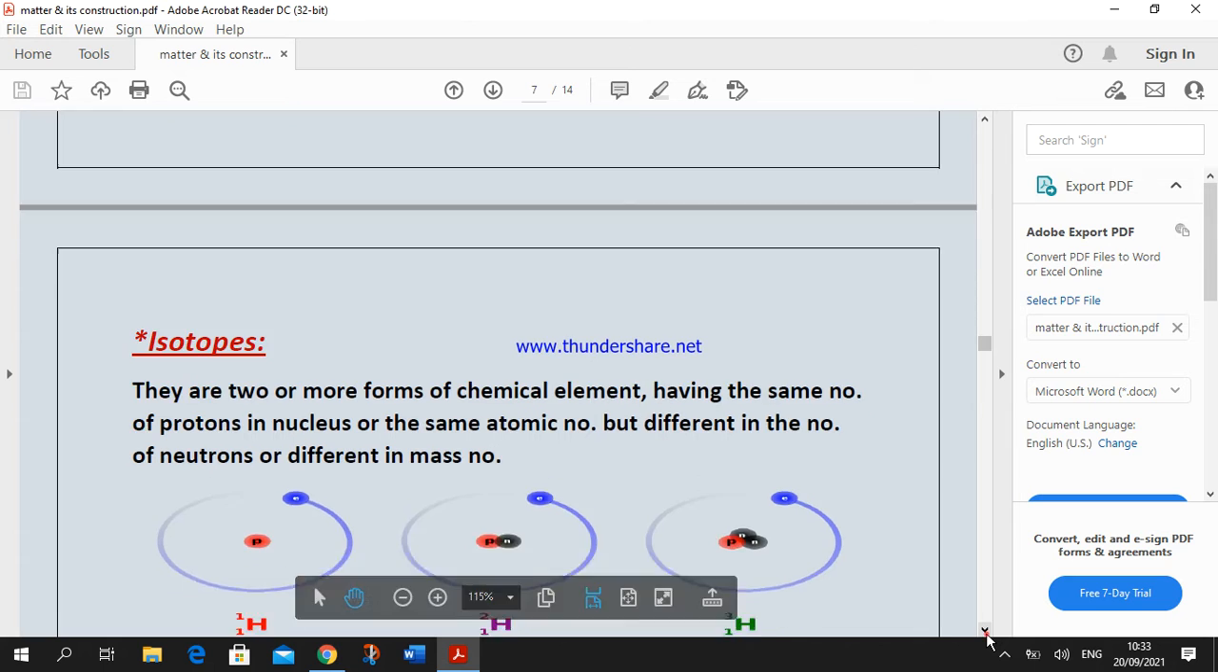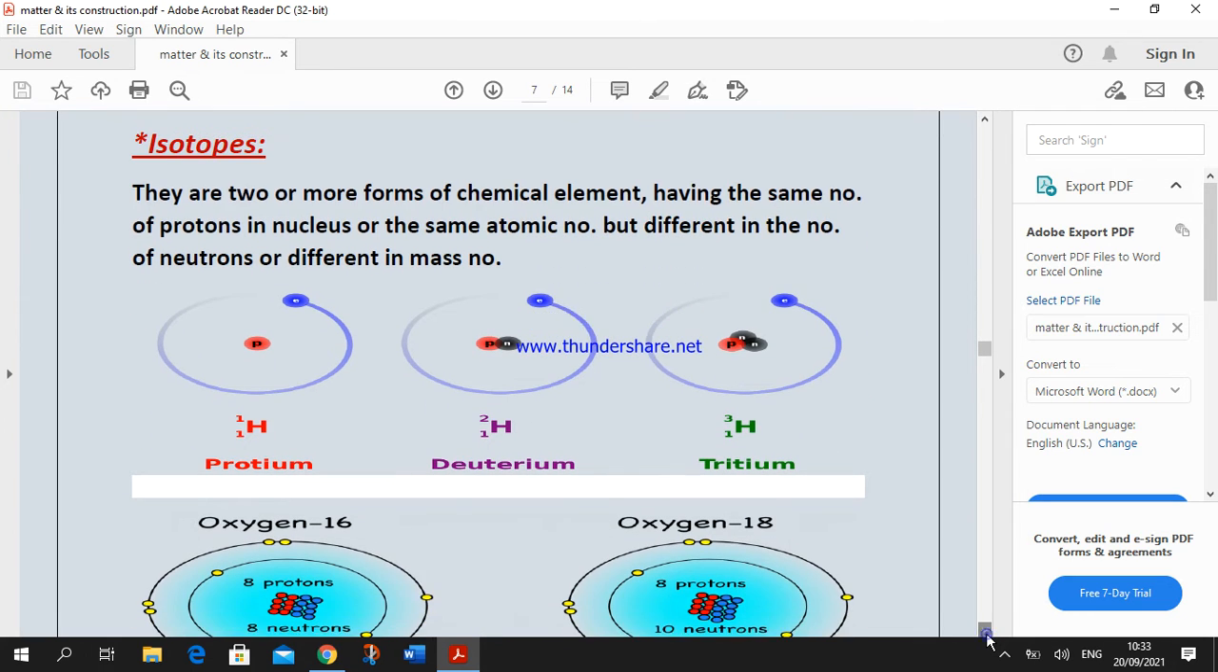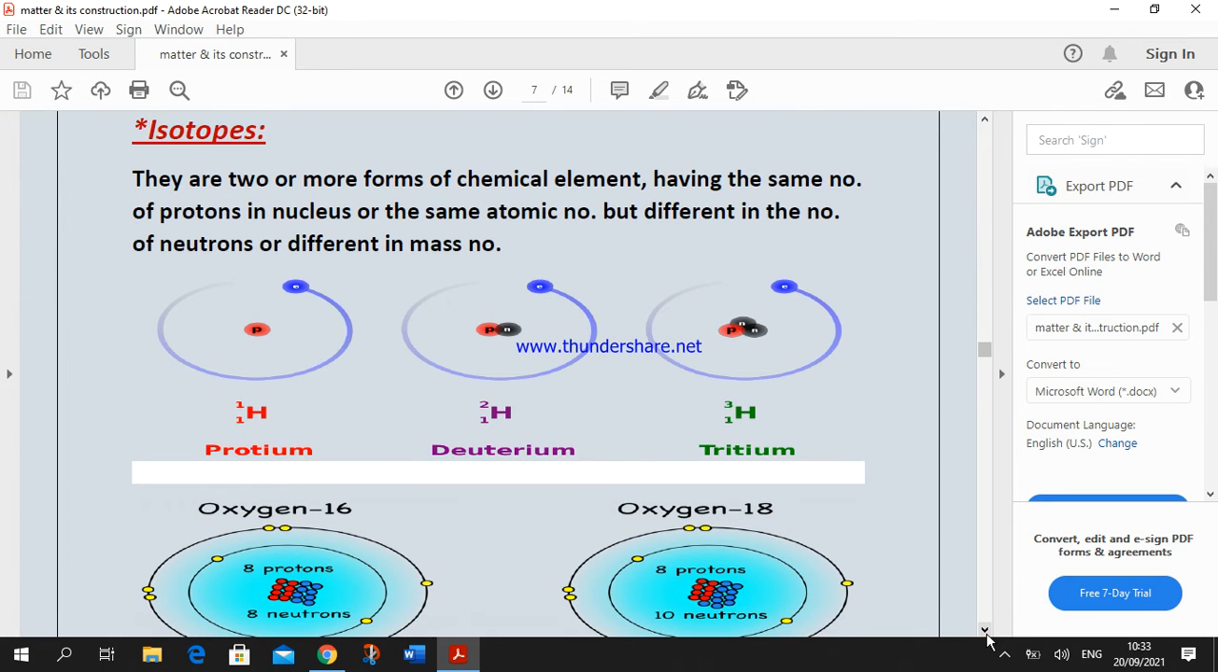We can complete this table to practice. Also, we have another term: isotopes, okay? What is meant by isotopes? They are 2 or more forms of a chemical element having the same number of protons, or the same atomic number, but differing in the number of neutrons, so they differ in mass number.